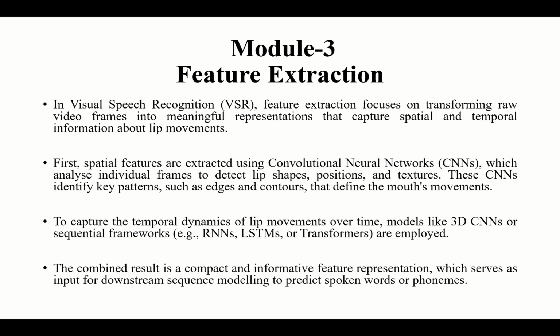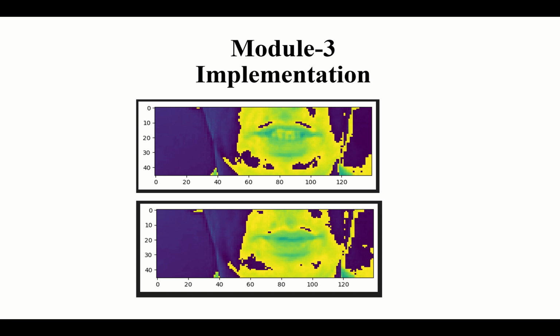What we have done from a raw data set, that is the video, is processed, and only the lip region is cut, which we need to focus on. So we don't need to process the whole video, like the whole face of the speaker. We just need to analyze the lip movement. From RGB video we converted to grayscale, so it is easier for us to process. And then we can see that there are two different frames. First frame where the mouth is open, and second frame where the mouth is closed.